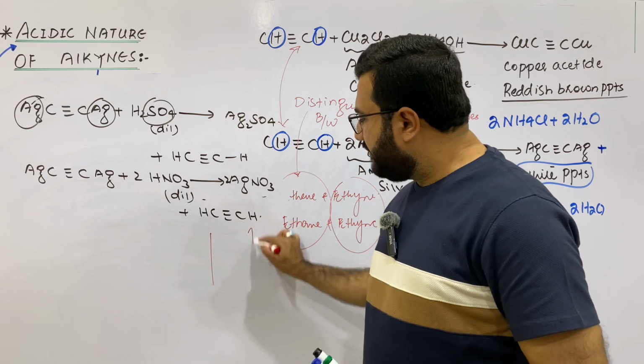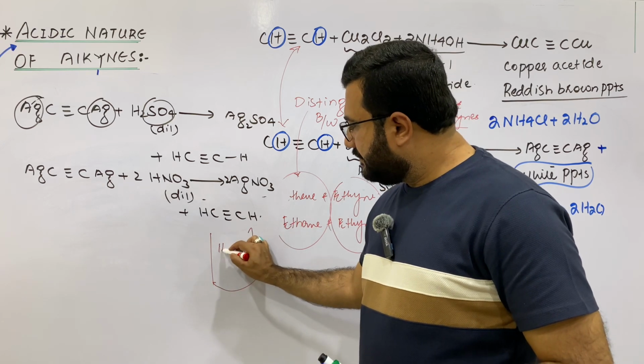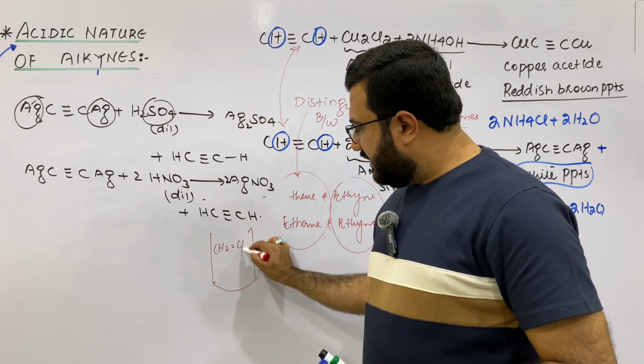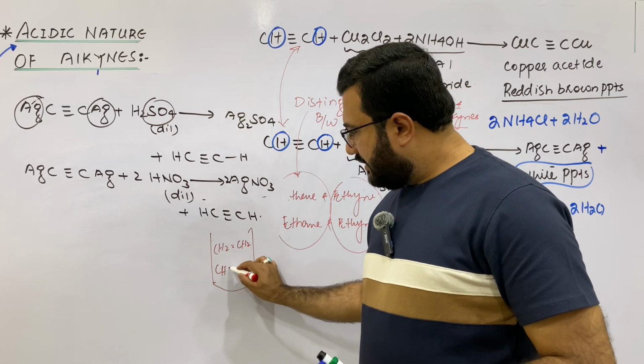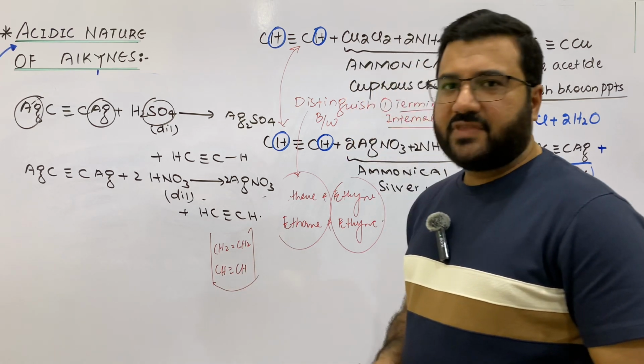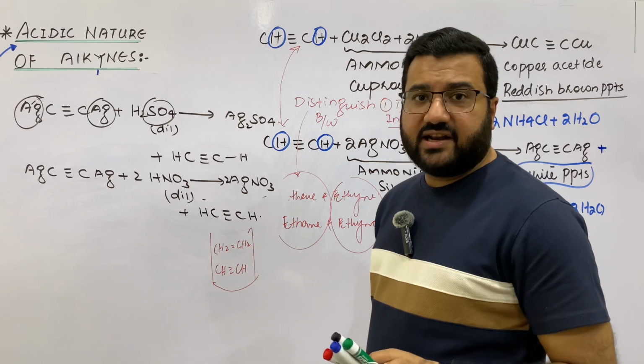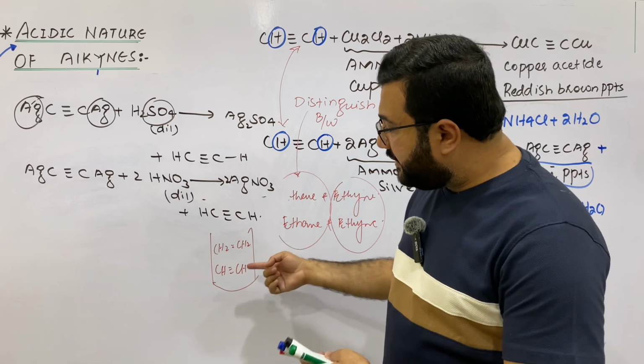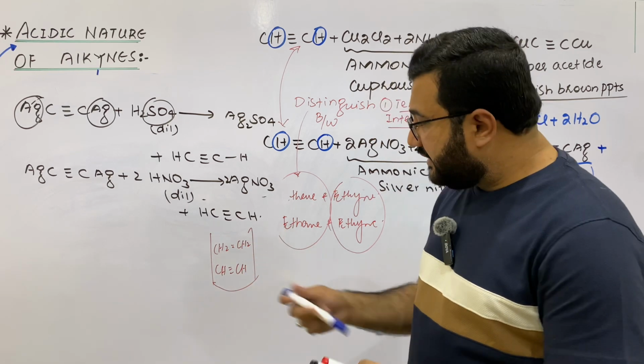Suppose that we have a mixture in which ethene and ethyne are present, and we want to separate the ethyne from this mixture. What can we do?